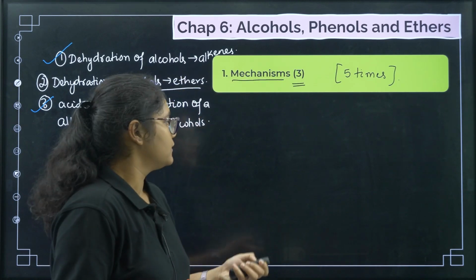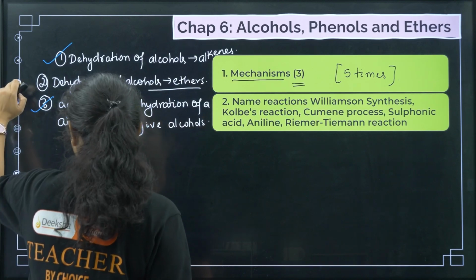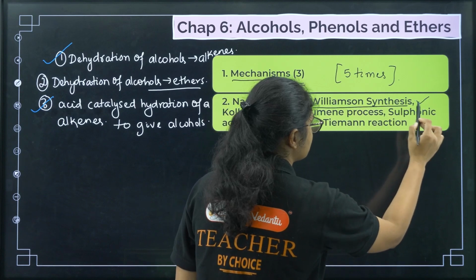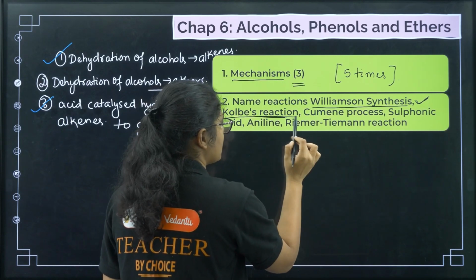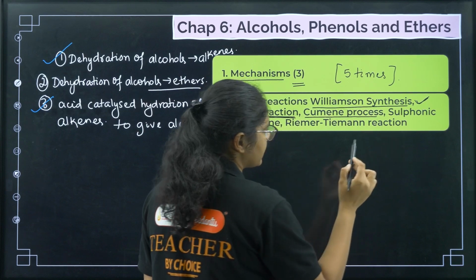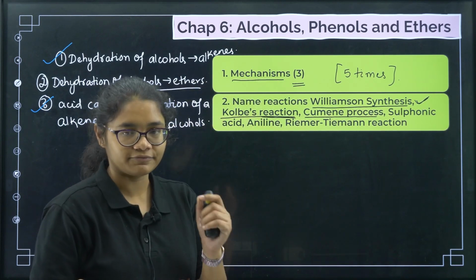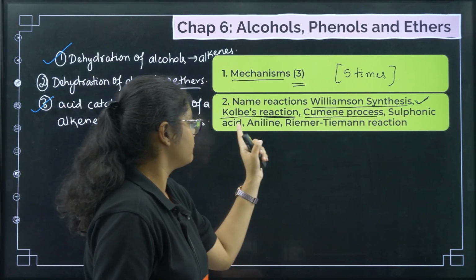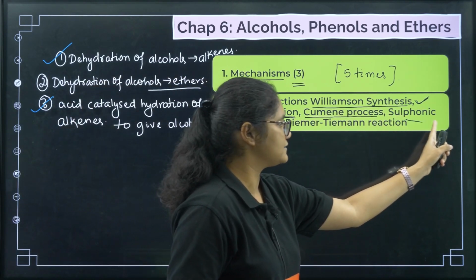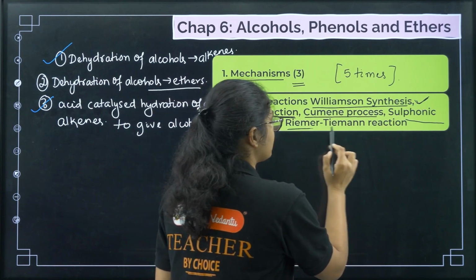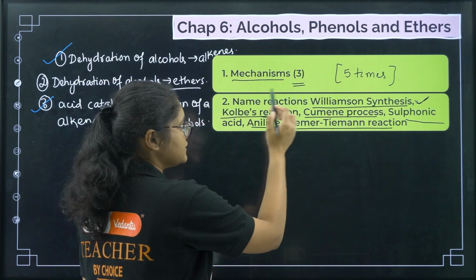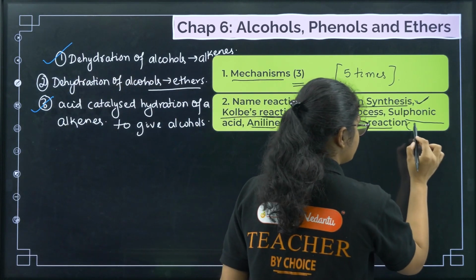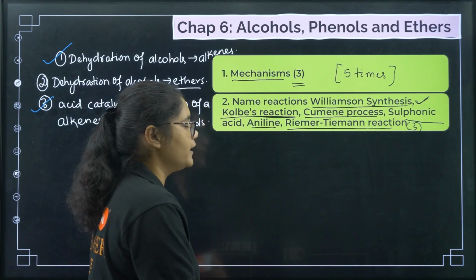Okay. Then next, coming to name reactions. What are the name reactions that you have to prepare from this chapter? Williamson ether synthesis, very very important. Kolbe's reaction, again very important. Cumene process, like preparation of phenol from cumene process is an important question. Preparation of phenol from aniline and from sulfonic acid, these are also important. Next, Reimer-Tiemann reaction. Okay, so these are the name reactions that you must prepare. Again, each name reaction write down 3 times and then prepare it. Okay.